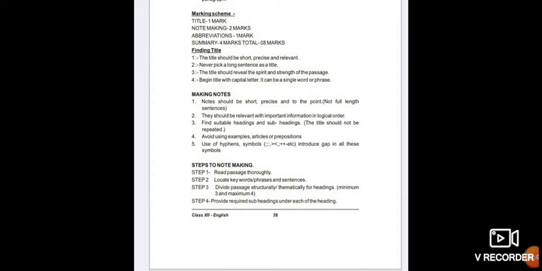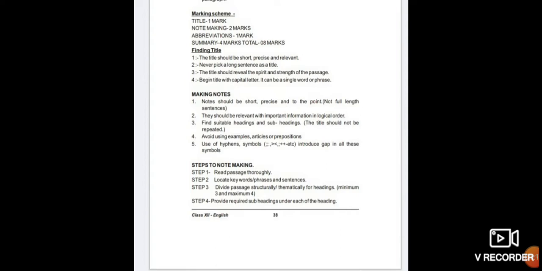Abbreviation is 1 mark. Summary is 4 marks. A total of 8 marks portion will be there in your syllabus.